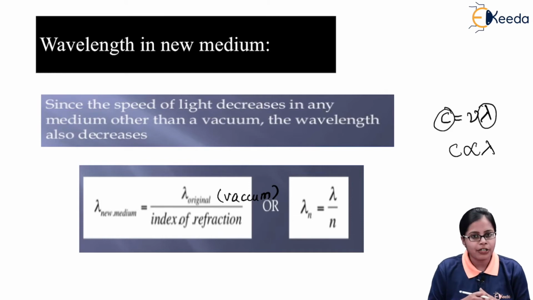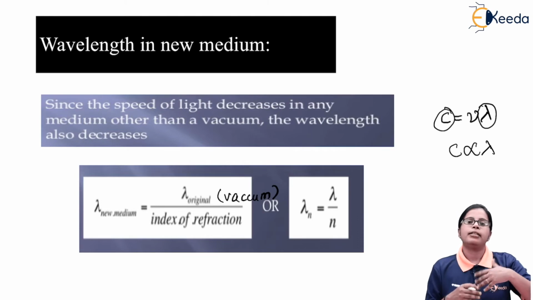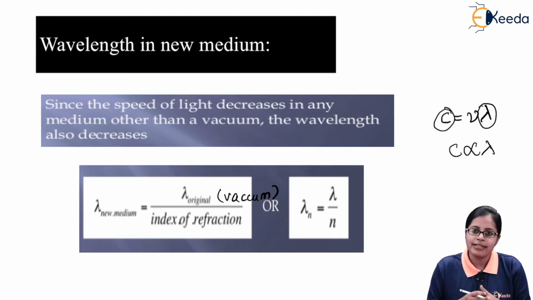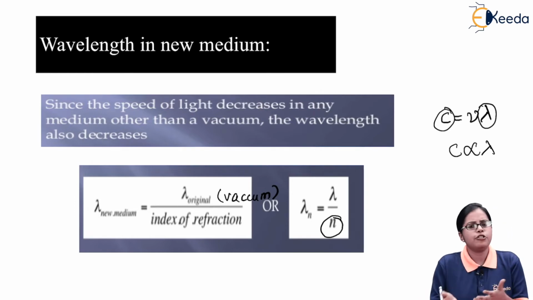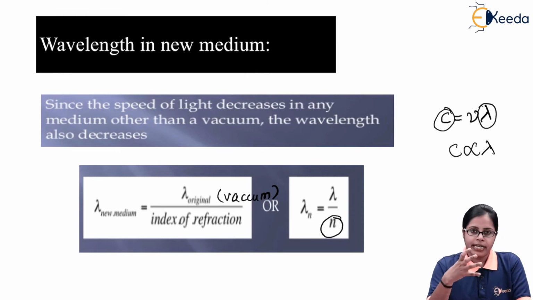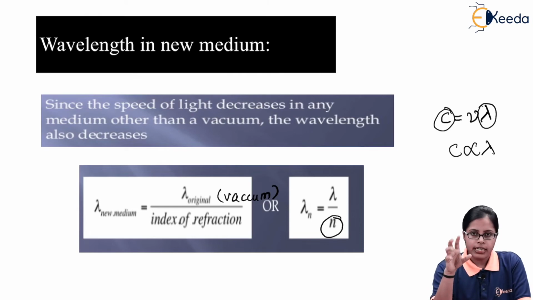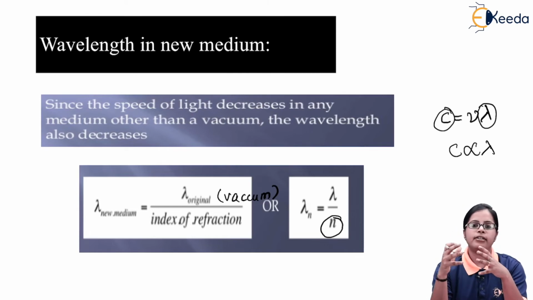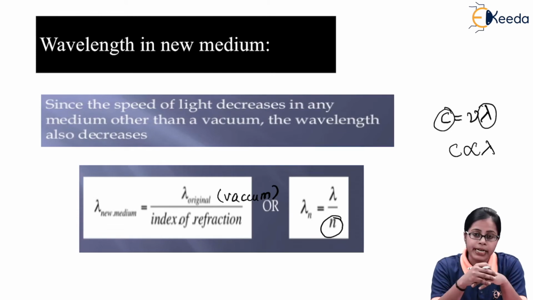refraction. What does index of refraction mean? As you move from vacuum to a new medium, the medium has a certain refractive index. The original wavelength is divided by that refractive index to get the new wavelength. The speed of light decreases when moving from vacuum to a new medium, and even the wavelength decreases. So when lambda original is divided by the refractive index, that gives us the value of the wavelength in the new medium.